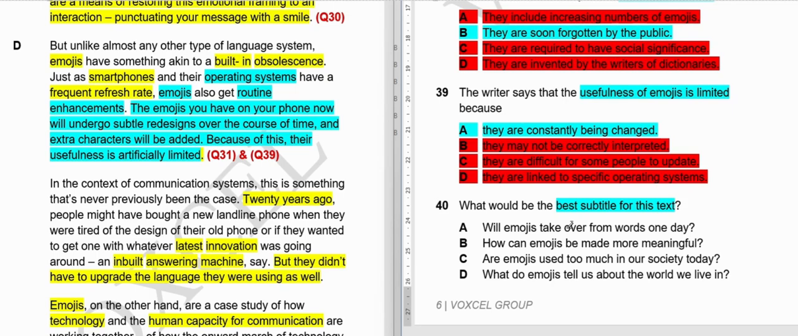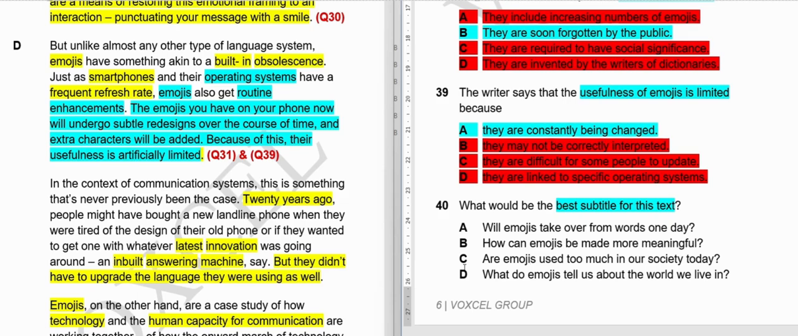Okay, for this we will have to use our understanding if we want to find out the subtitle. First option, will emojis take over from words one day? So, in the entire passage, we have not read anything about the future, that in the future emojis will take over one day. Sorry about that. First, I will give you some time. So, you know, A cannot be the answer from B, C, and D. Let's see what is our answer.